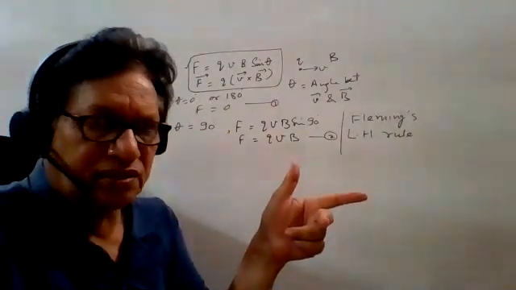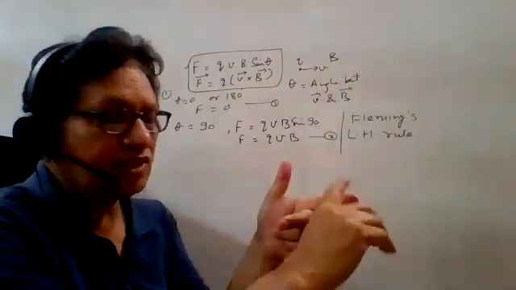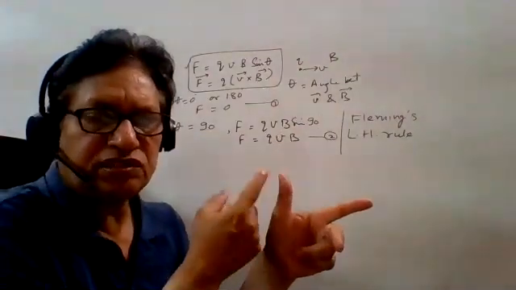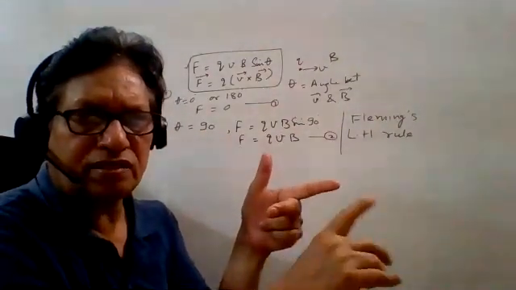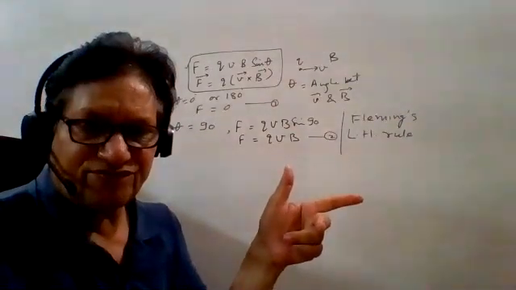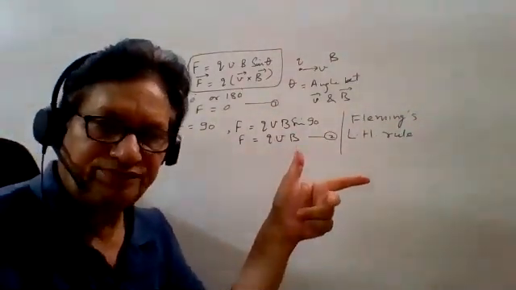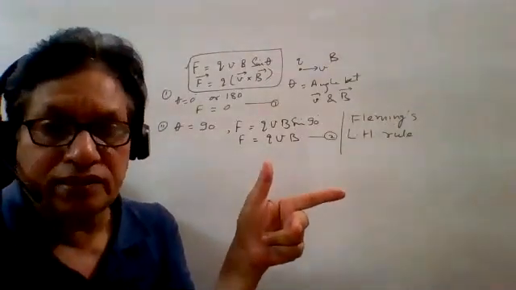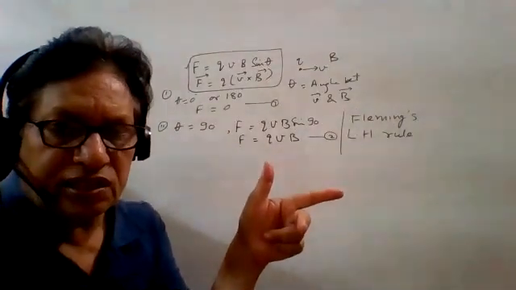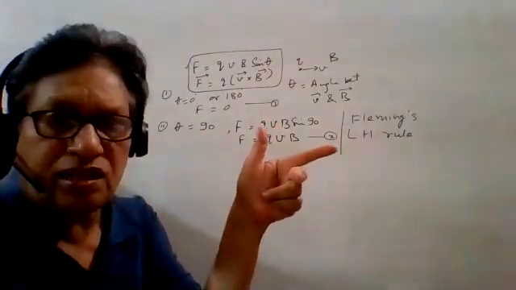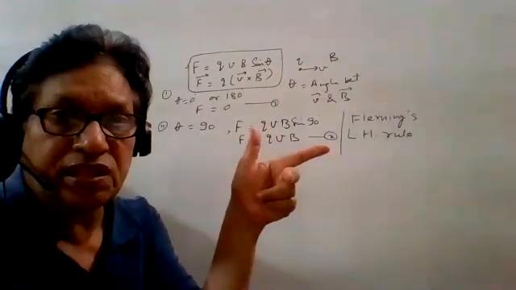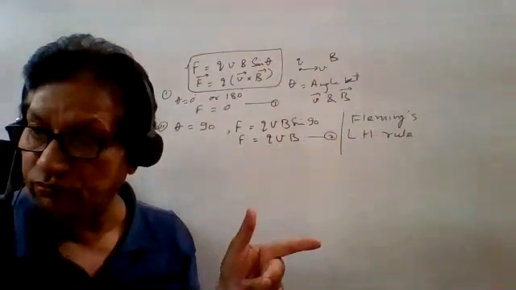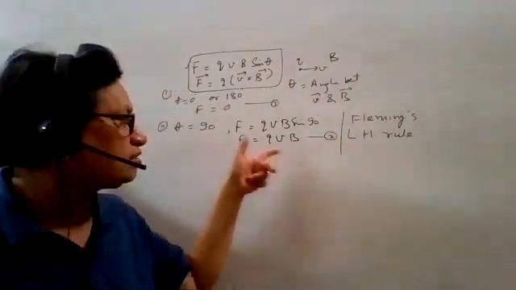Just to cram it easily: father, mother, child. Force is father, mother is magnetic field, child means current. So father, mother and child. We can easily find the direction of force either by using the right hand rule or by using Fleming's left hand rule. Suppose in this case maximum force is there.